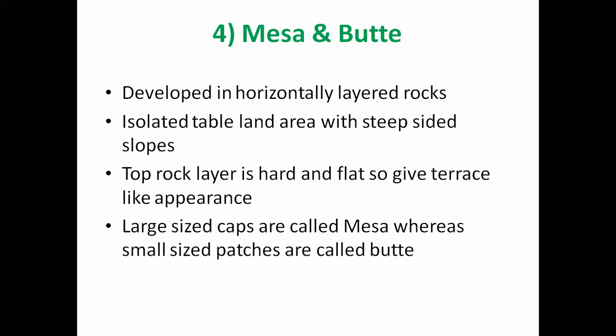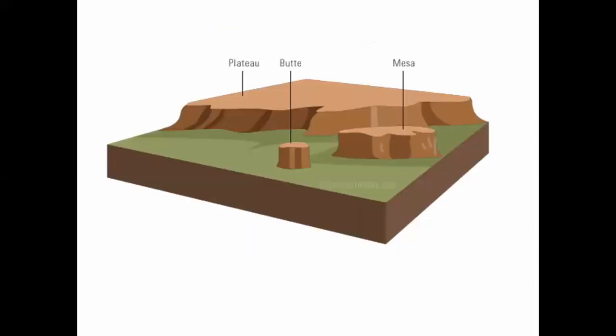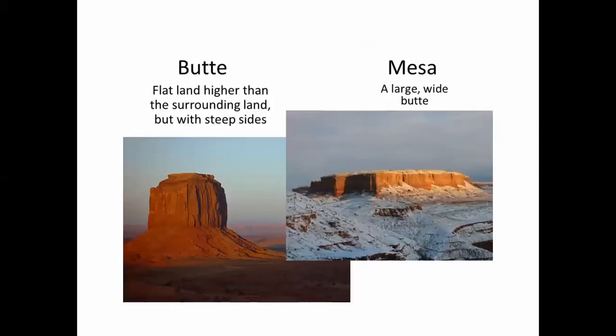Okay, so these are other examples of butte and mesa. Mesas have medium size and buttes are very small-sized isolated flat-topped bodies.